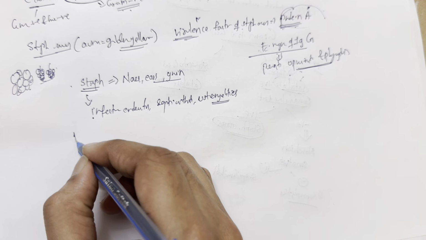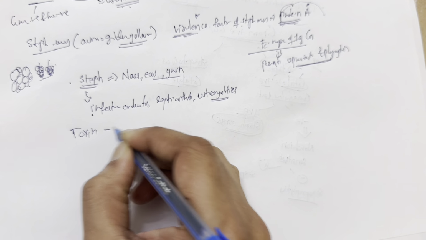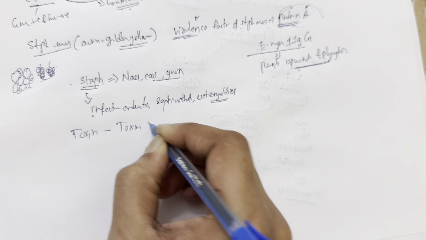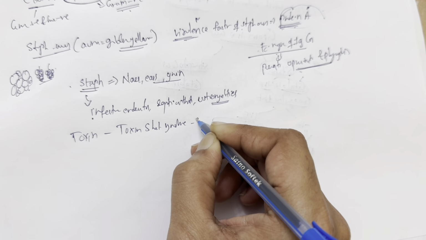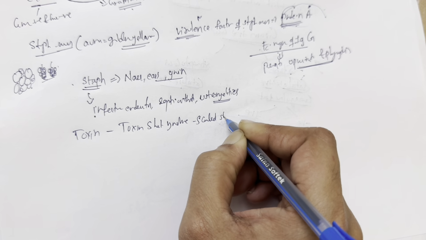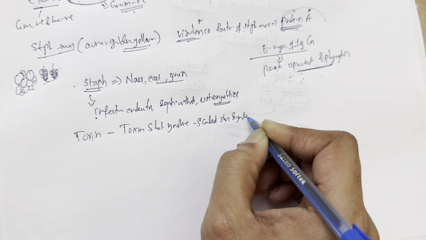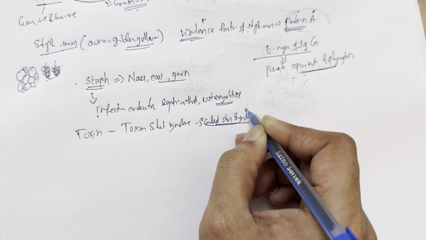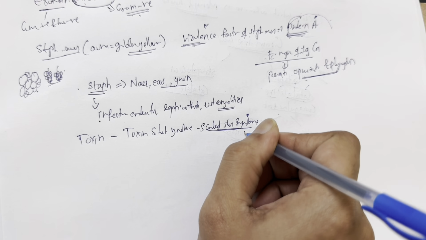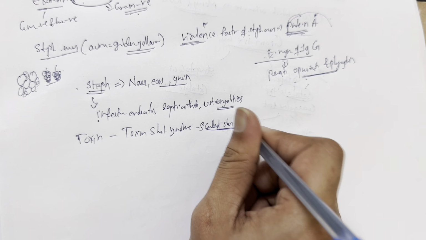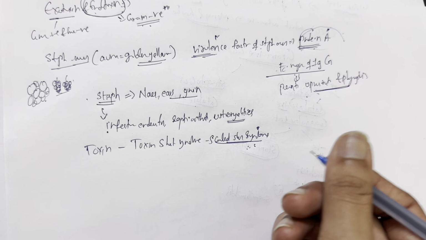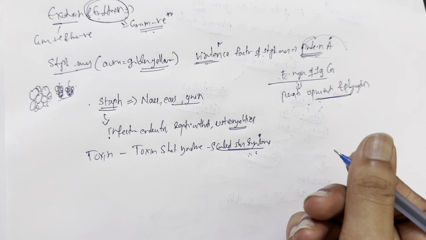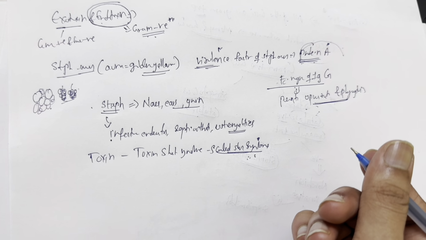And then there is toxin mediated disease, which is toxic shock syndrome. Here, scalded skin syndrome is seen. For scalded skin syndrome, I want you to Google the photo right now so you can know what it looks like, because I can't show you how scalded skin syndrome looks since it would be subject to copyright.